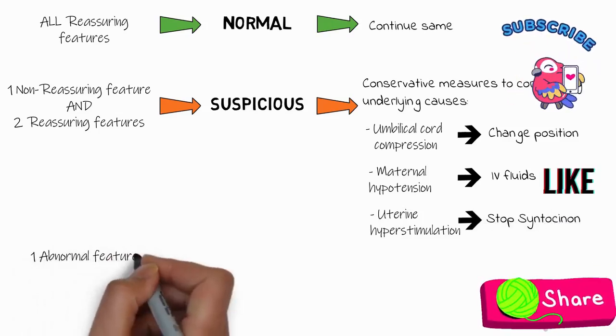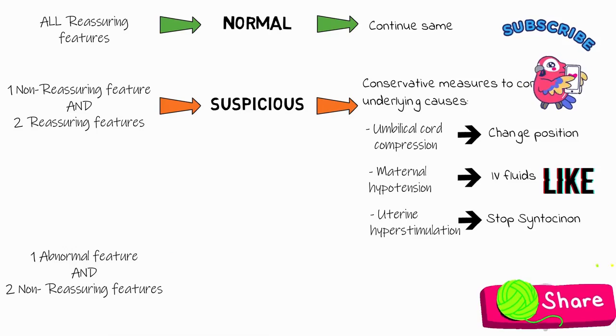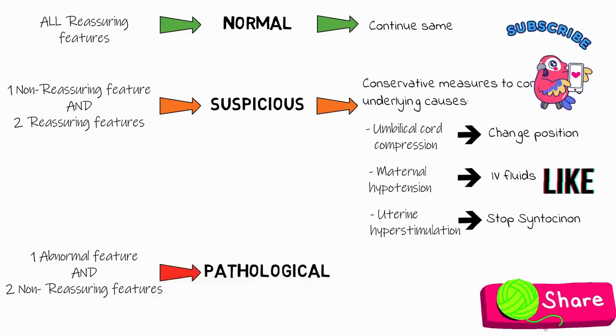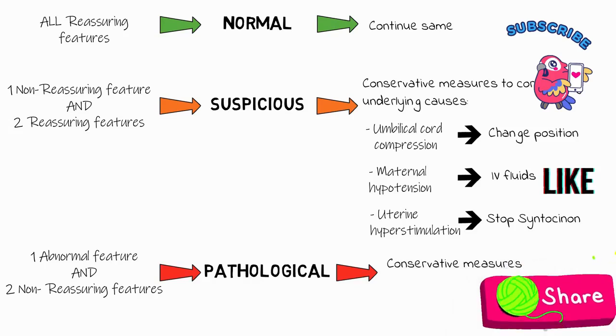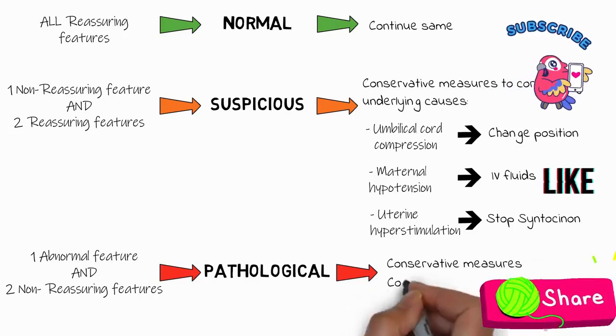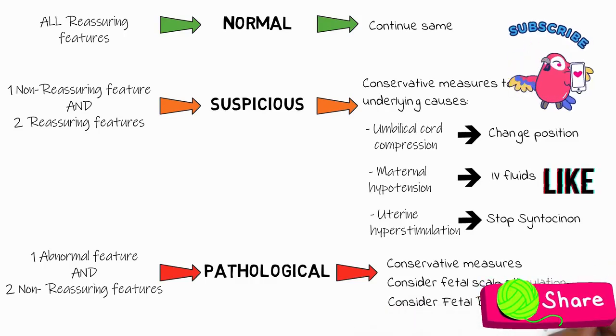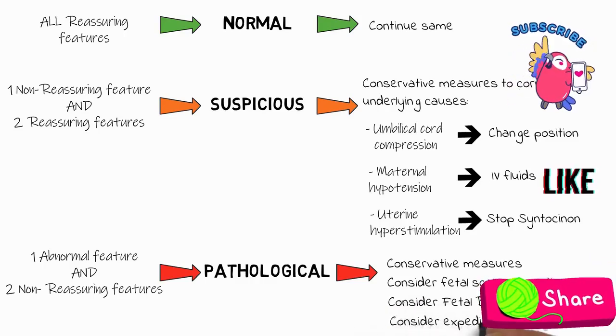So next, if we have one abnormal feature and two non-reassuring features, this is defined now as a pathological CTG. Management of a pathological CTG is very case dependent. We can try to adopt conservative measures, again, to improve the CTG. We might decide to stimulate the baby by means of fetal scalp stimulation, or else consider fetal blood sampling, or possibly expediting delivery. Okay, so some background.